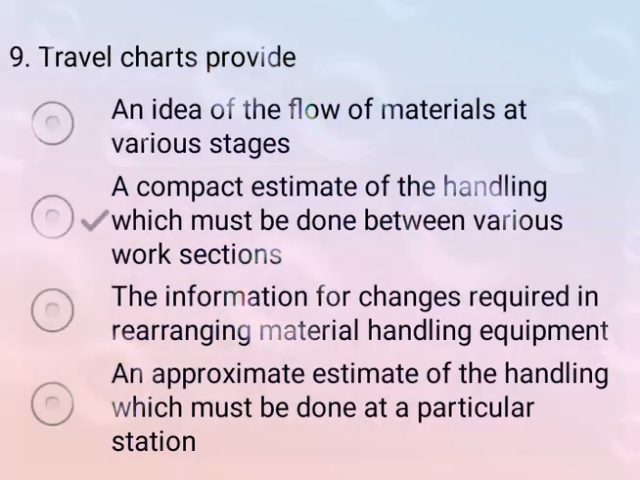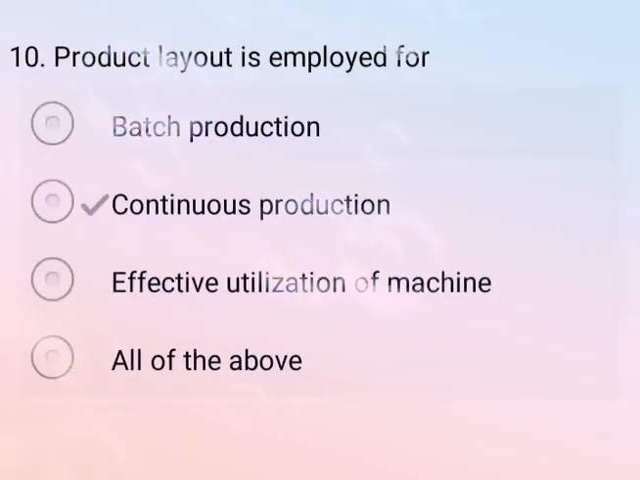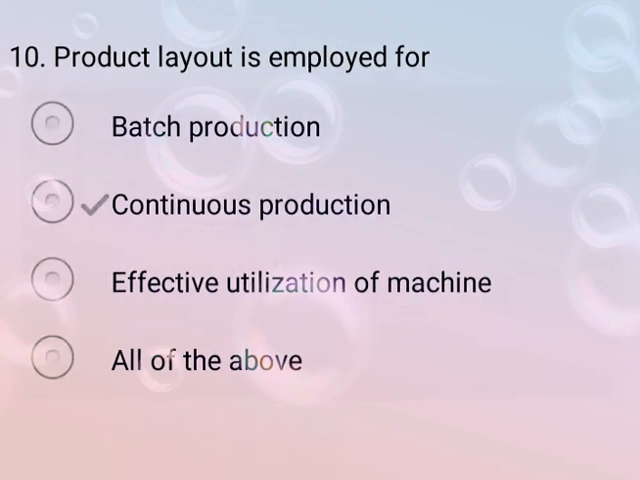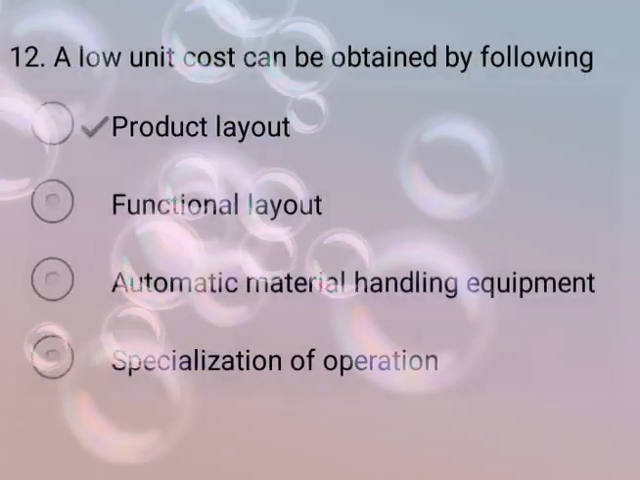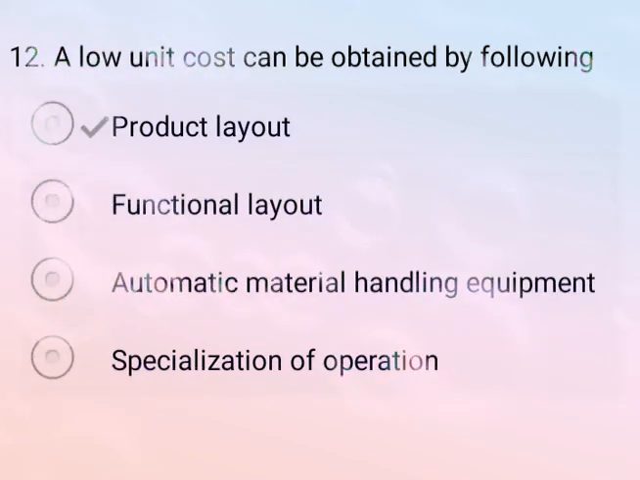Now come to the next question. Product layout is employed for, so correct answer is option B, that is continuous production. Now come to the next question. The process layout is best suited for, so correct answer is option C, few number of non-standardized units are to be produced. So correct answer is option C. Now come to the next question. A low unit cost can be obtained by following, so correct answer is option A, product layout.